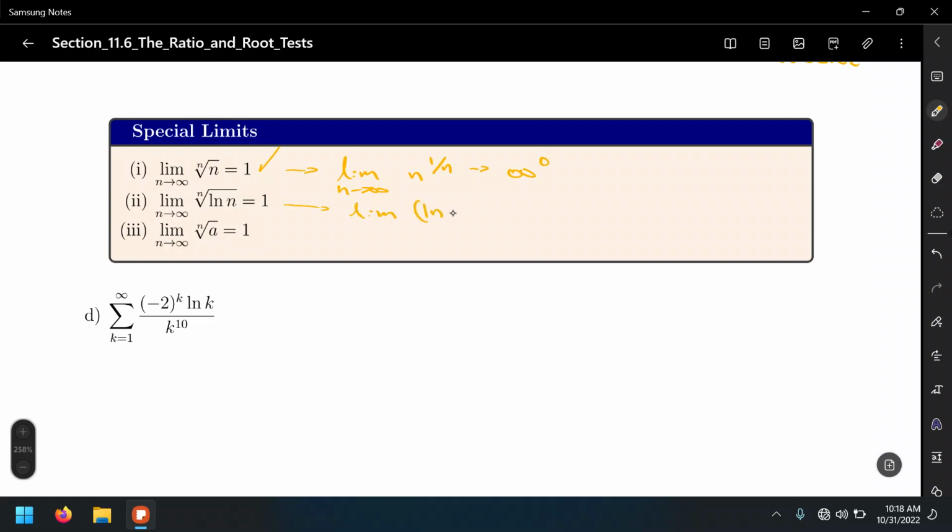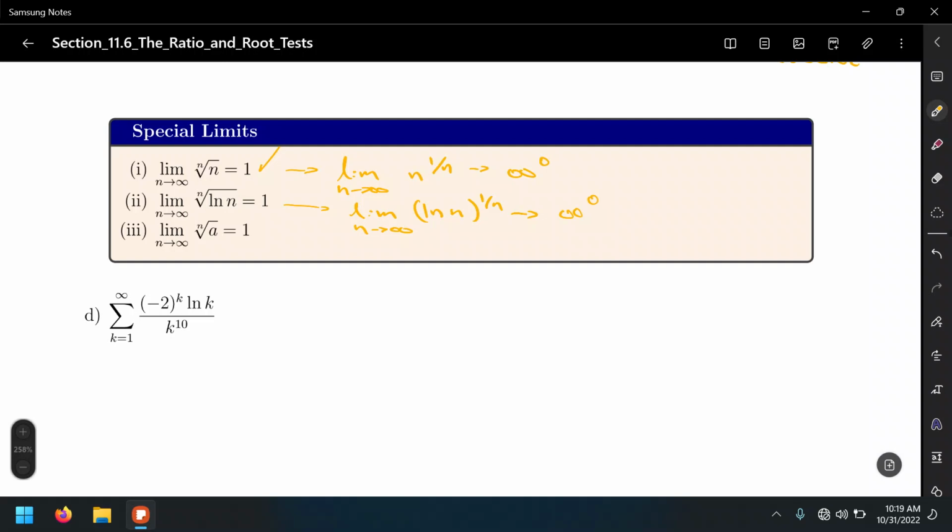ln of n to the 1 over n as n approaches infinity. That's basically ln of infinity, which is also infinity, raised to the 1 over infinity, which is 0. That's again the infinity to the 0 power indeterminate form. And you have to set this limit equal to y and then evaluate the limit on the right hand side, and in the end solve the logarithmic equation to get the limit. And it was kind of a long process.